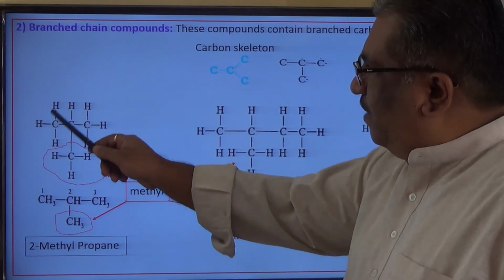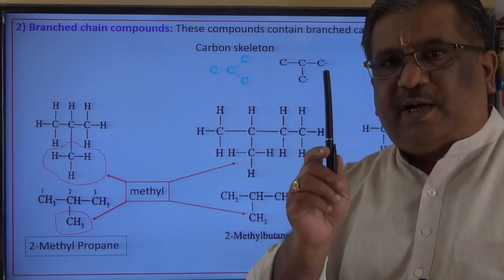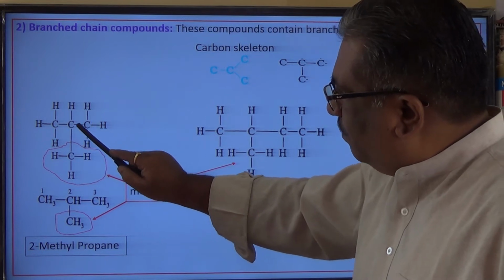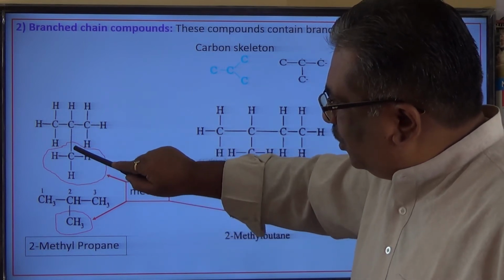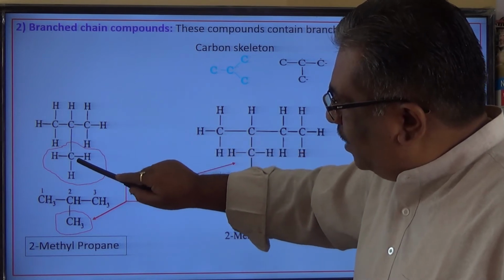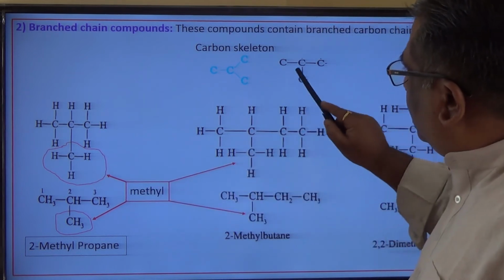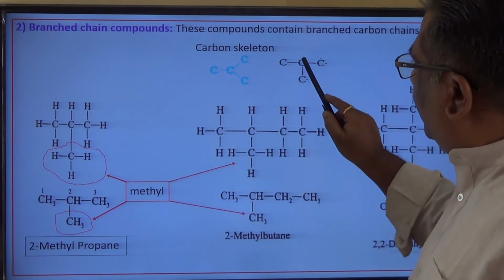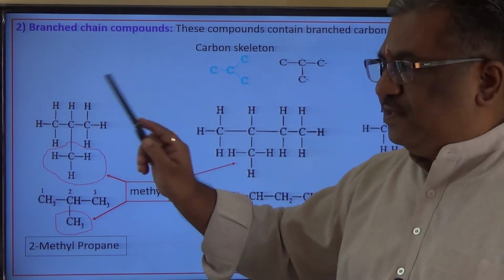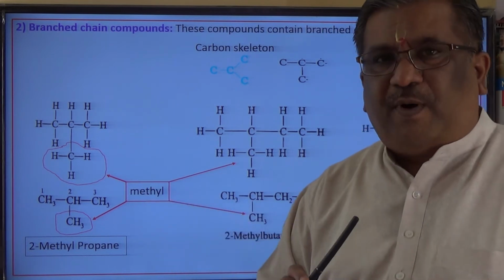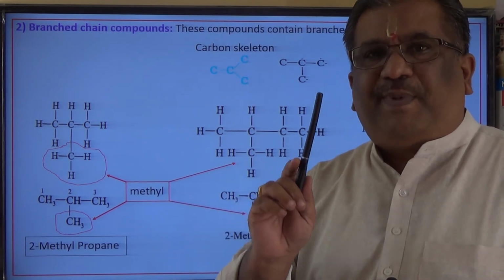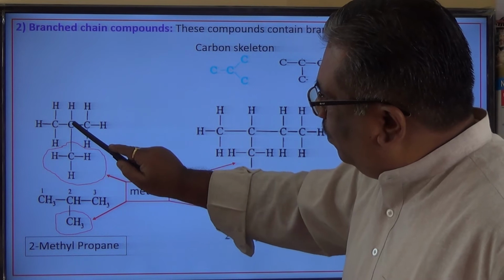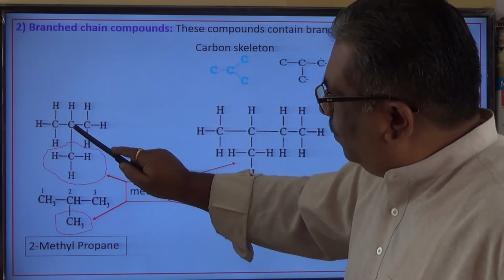Now, what is the name of this compound and where is the branch? First, let me highlight where the branch is. 3 carbon atoms straight. For the middle carbon atom, there is a chain here. There is a bond here. So this carbon atom looks something like this. This entire arrangement is exactly similar to this arrangement, and hence this is a branched chain. How to read the compound? Identify the longest parent chain first. 1, 2, 3, or 1, 2, 3, or 1, 2, 3.